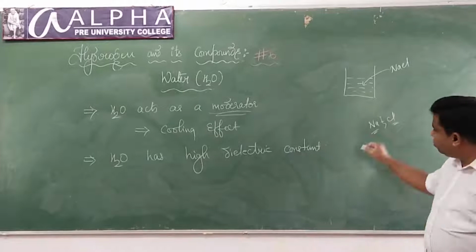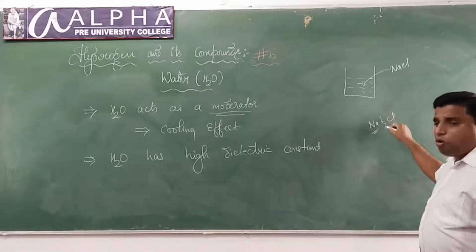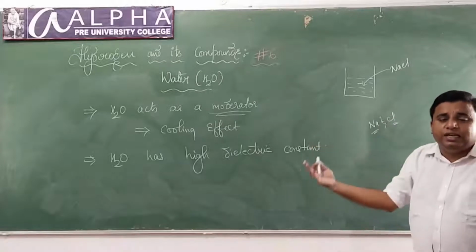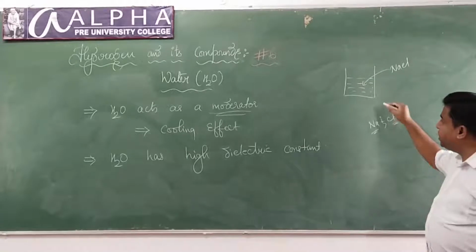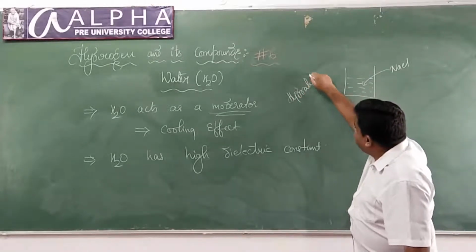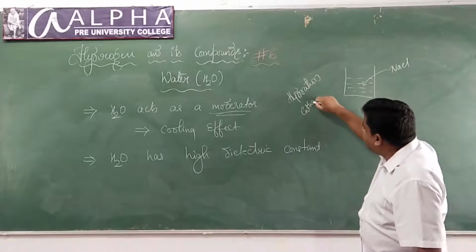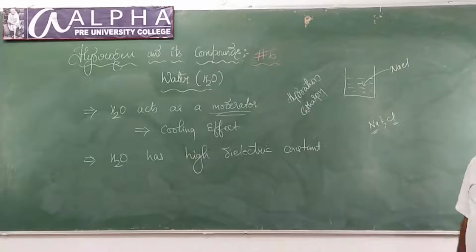Water molecules should break the bond between sodium and chlorine. When water molecules break the bond between sodium and chlorine, energy is released. That energy is called as what? Hydration enthalpy. It is called hydration enthalpy, or else it is also called lattice enthalpy, anything you might call.